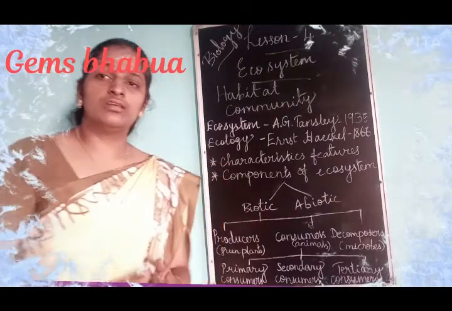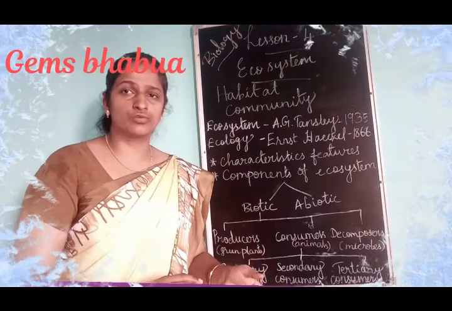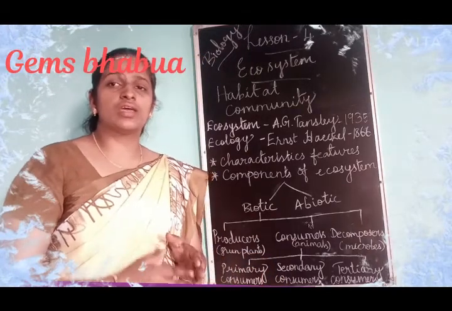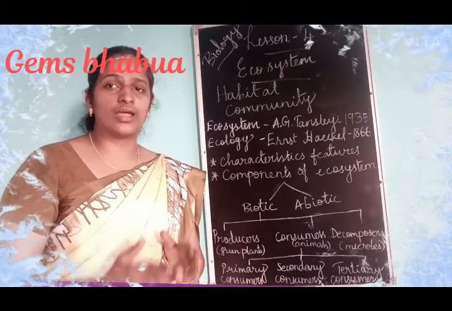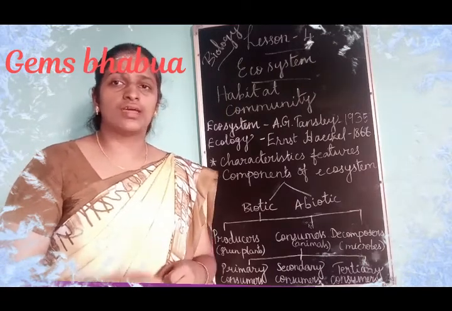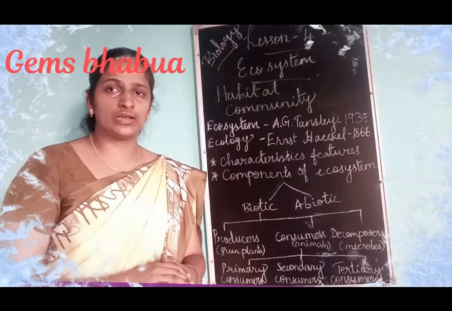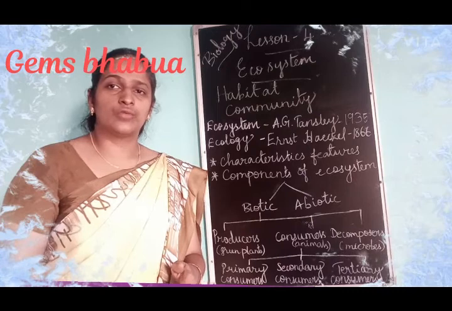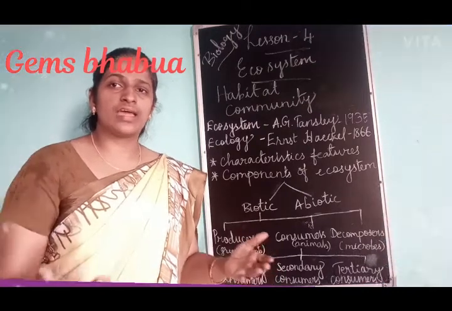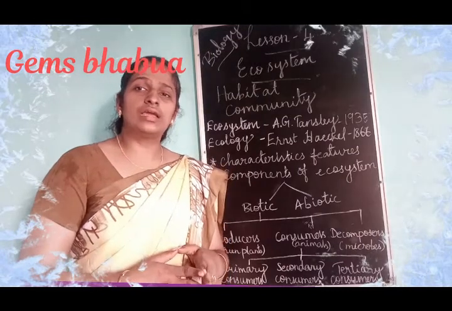We have seen herbivores and carnivores, and one more type of animals are omnivores. Omnivores are animals that eat both plants and animal products. So herbivores eat only plants, carnivores eat only the flesh of other animals, and omnivores eat plants and animals both. And finally, the decomposers.